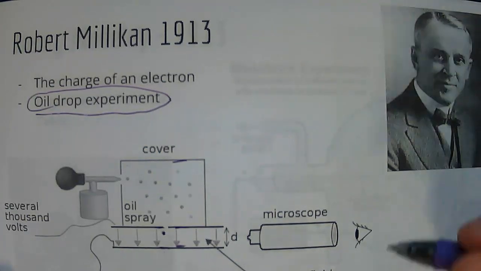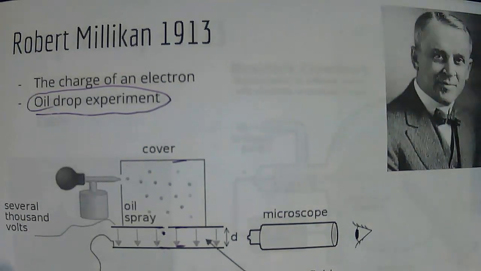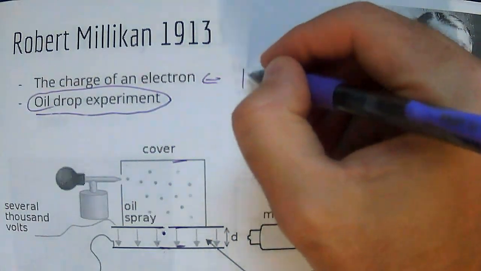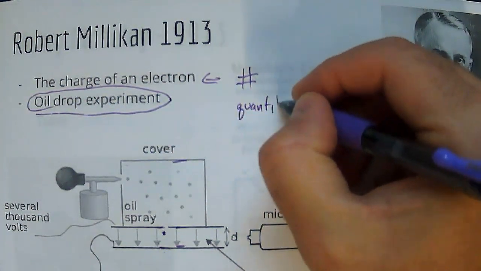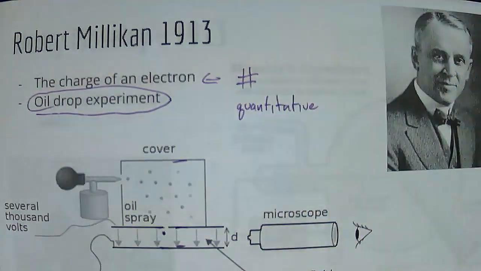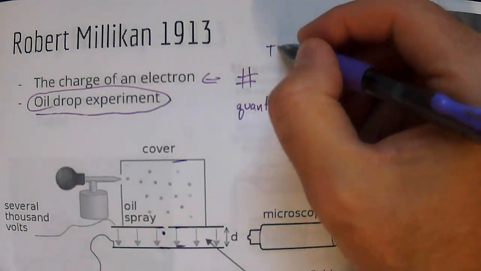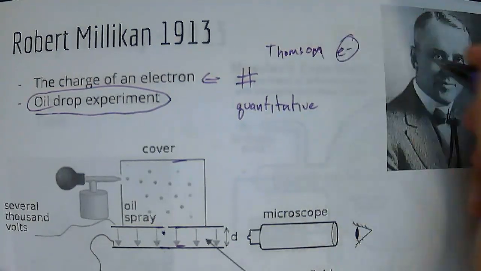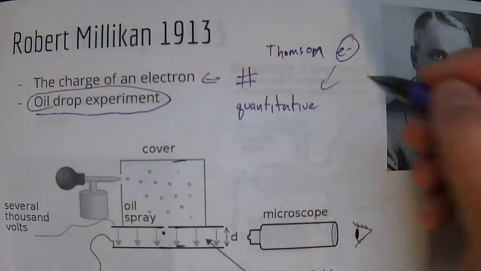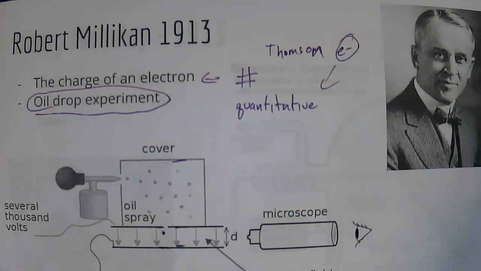Eventually, through this experimentation that he did over and over and over again with accurate measurements, like Robert Boyle, he determined the numeric charge. He quantitatively came up with that number. Until this point, when Thomson did his electron experiment, he just discovered there was an electron. This guy, 15 years after J.J. Thomson, discovered the number of the charge.